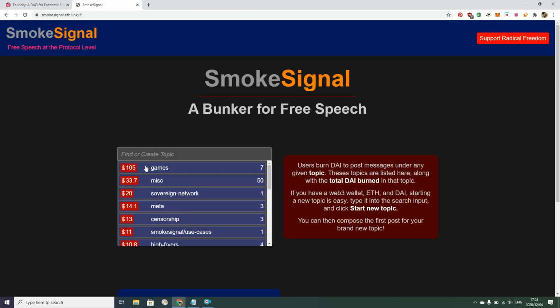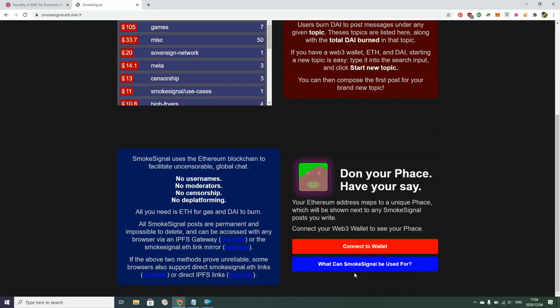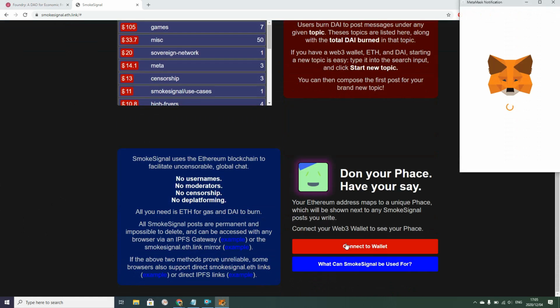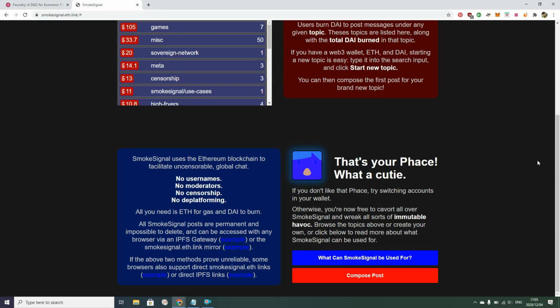You can buy Ether on your local cryptocurrency exchange. To get DAI, you can head over to changelly.com, I will post the link, or you can conveniently swap on MetaMask. So, to get started on SmokeSignal, you will first need to connect your Web3 wallet by clicking here. Just scroll down, connect wallet. Your Ethereum address maps to a unique face, which will be shown next to any SmokeSignal post you write. A face is a graphic representation of your Ethereum account.